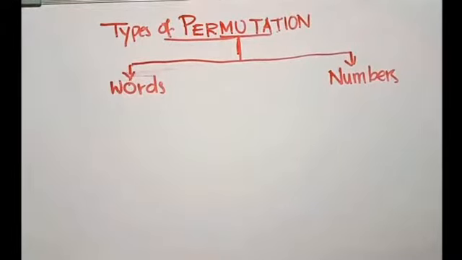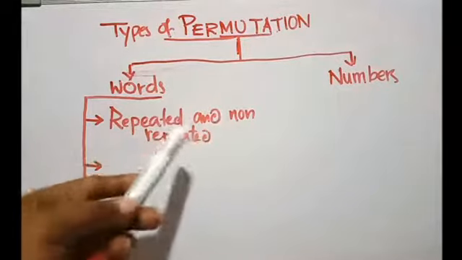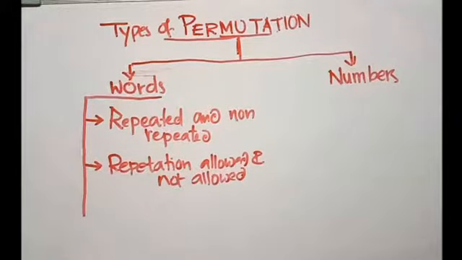Types of permutation. Permutation is mainly divided into 2 types: permutation of words and permutation of numbers. Permutation of words is still divided into 5 types. First one, repeated and non-repeated. Second one, repetition allowed and repetition not allowed.